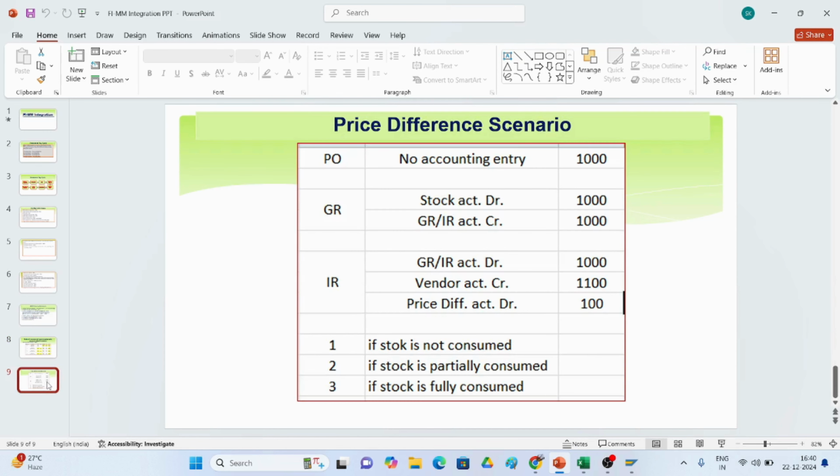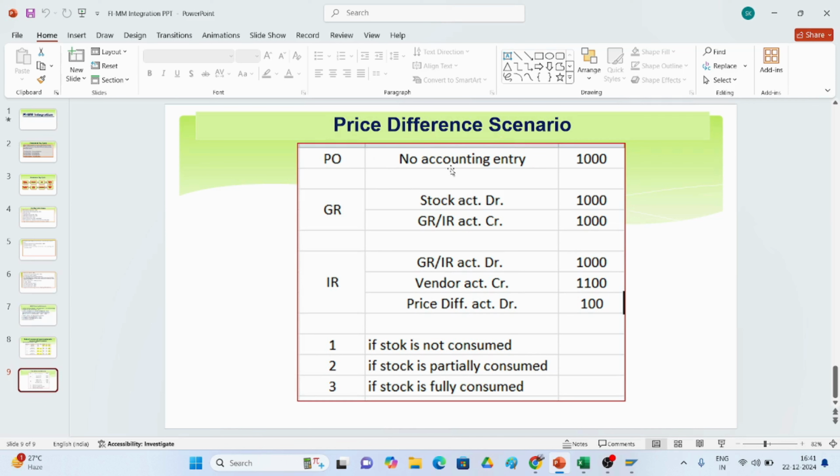If you see the price difference scenario, in the PO no accounting entry will be there. GR means goods received: the stock account is debited and GRIR is credited 1000. IR means invoice received. When we get the invoice from the vendor, you post GRIR account debit and vendor account credit, and the price difference is debited.